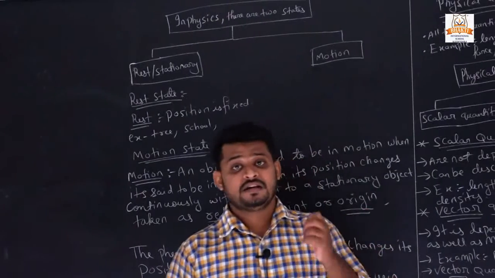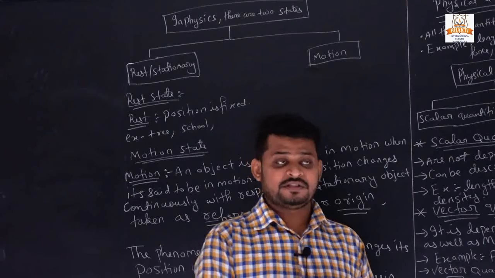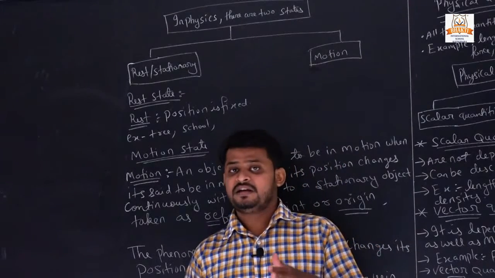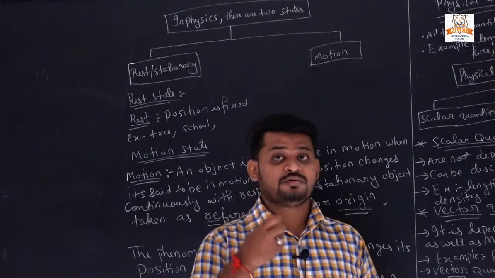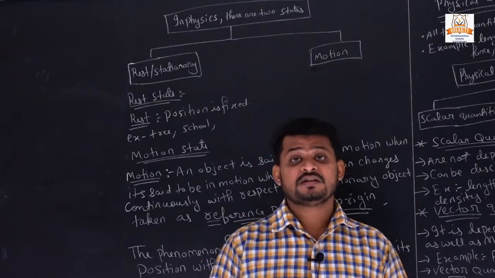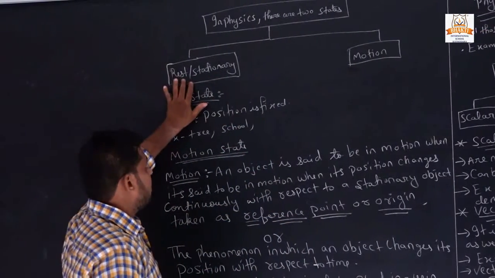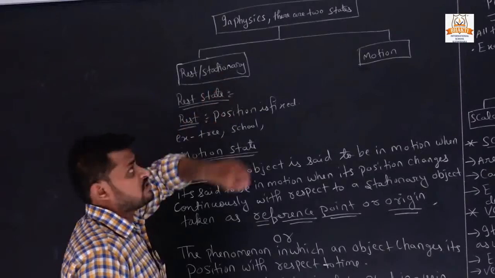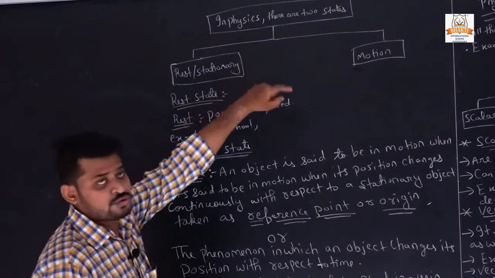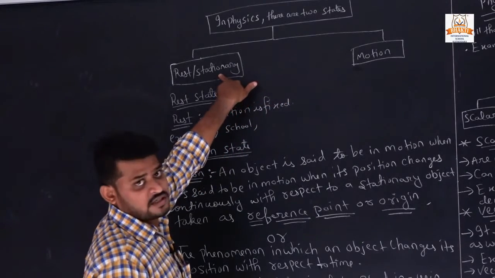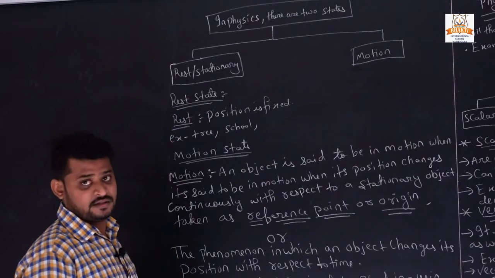The first topic is rest and motion. These all belong to states. In chemistry there are three types of states, solid, liquid and gas, but in physics there are only two types of states, one is rest and one is motion. Rest is also known as stationary. Somewhere the term rest and somewhere the term stationary is used, both have the same meaning. Okay. Now in physics there are two states, one is rest or stationary and one is motion. So first we will see what the rest state is.